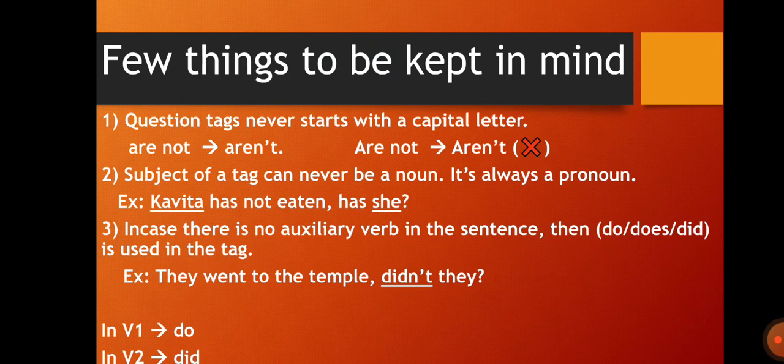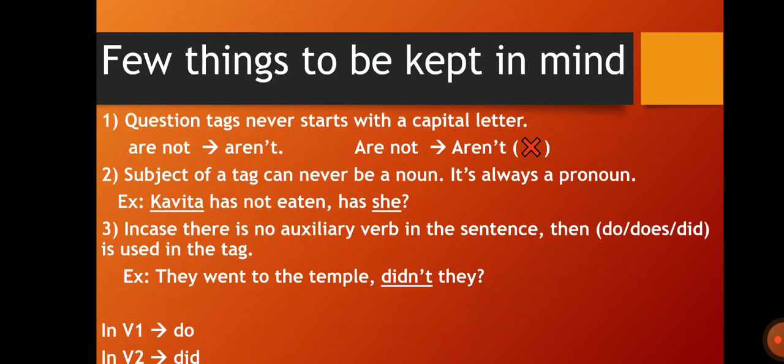Now, the fourth thing is that the first form of the verb is the base form of the verb. We have already studied V1, V2 and V3 in the modal auxiliary verbs. V1 is the base form of the verb.